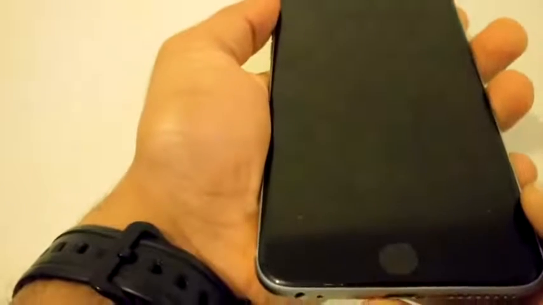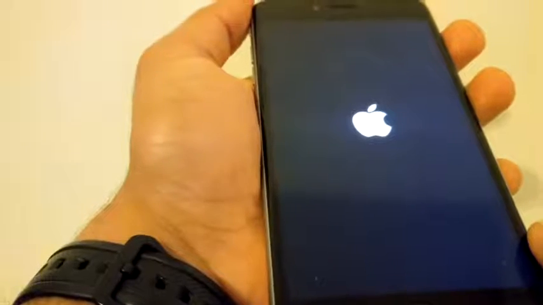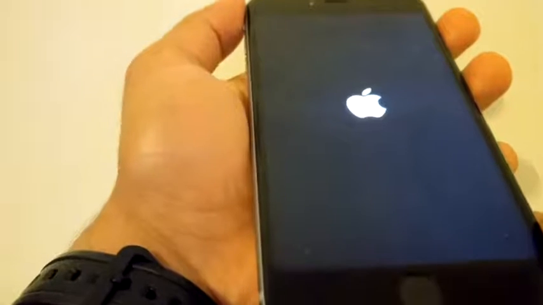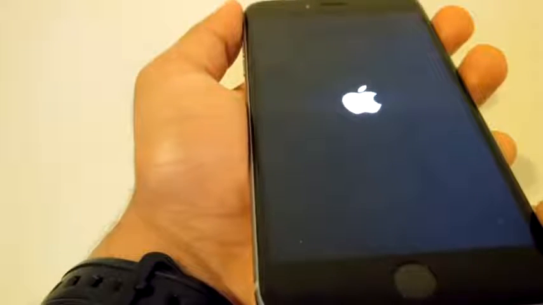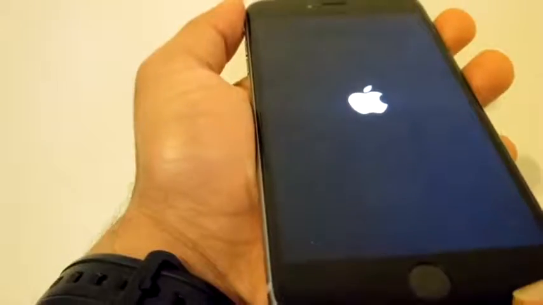So without wasting your time, I'm going to start this process and you're going to follow this, and I'm 100% sure it's going to help you to activate your phone without your supported SIM card, and your phone can be activated easily. So very first thing, we're going to turn on our iPhone, and remember I'm using iPhone 6s Plus, so you can expect that the latest iOS at the moment is 10.3, and you're gonna see how it works now.